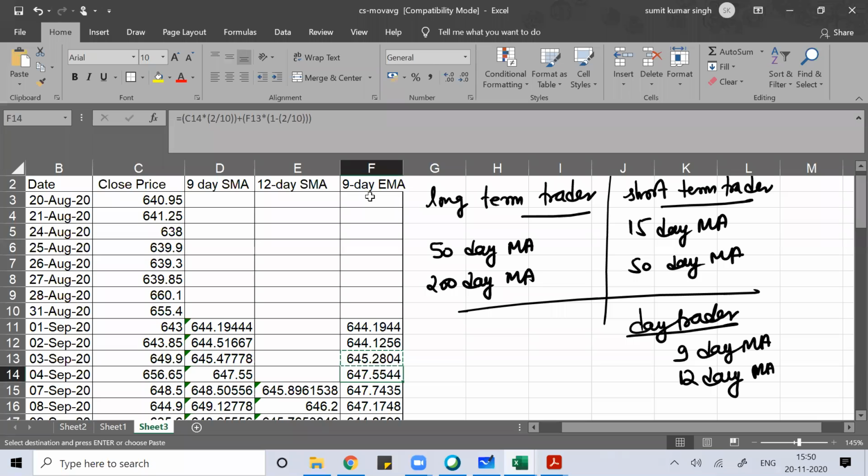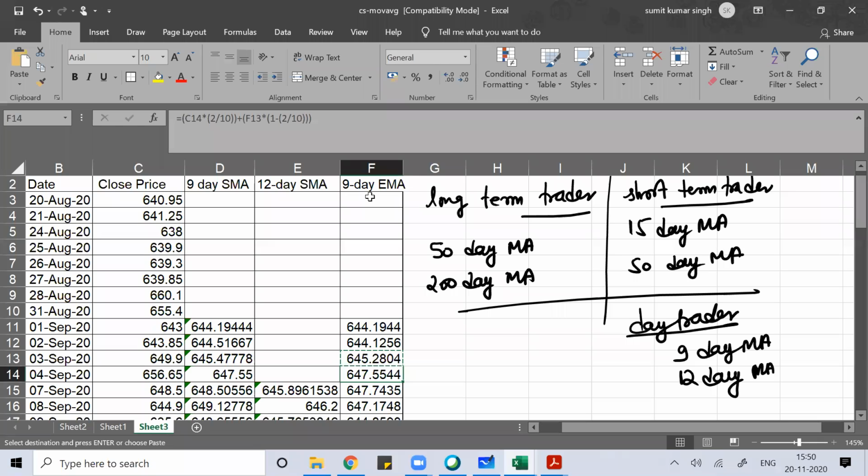In a simple moving average, we give equal weightage to all the events which have happened in the past. But in the case of an exponential moving average, we go with the logic that the change which is going to happen now will be more dependent on the change which has happened just before than on the change which happened a very long time back.